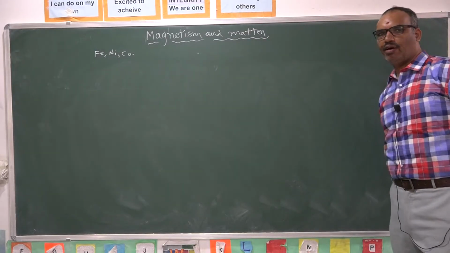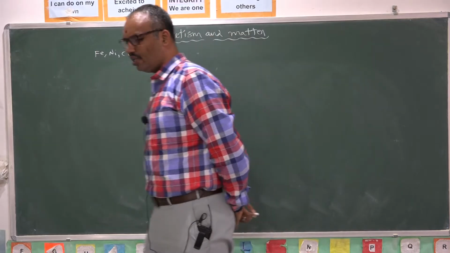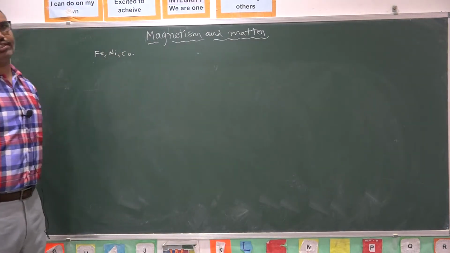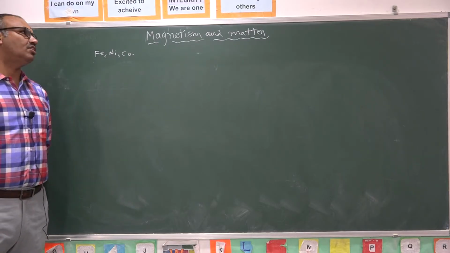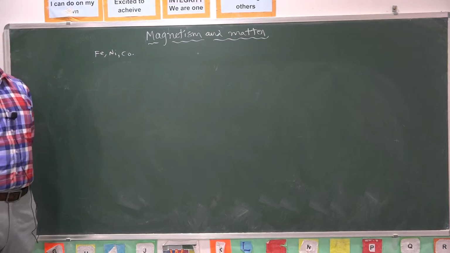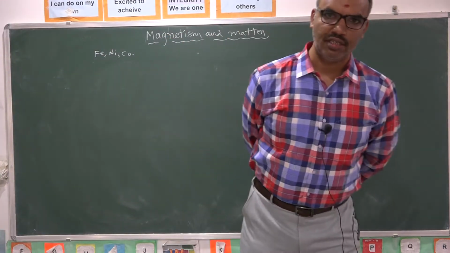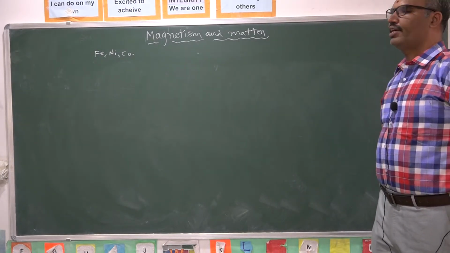Later, we developed certain artificial magnets. Generally, they are made with iron, nickel, cobalt like substances. Such artificial magnets are having much more magnetic property than the naturally occurring lodestone like materials.